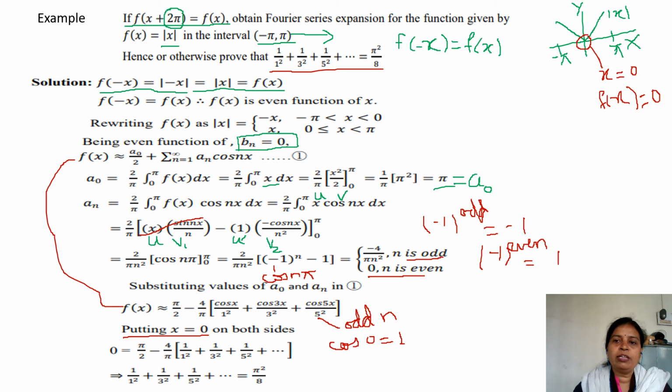So the left hand side becomes 0, and then you move this part to one side, it will change the sign, and this 4 will get divided here, it will become 8, and pi will get multiplied, so you will get pi square. Hence we got the series.